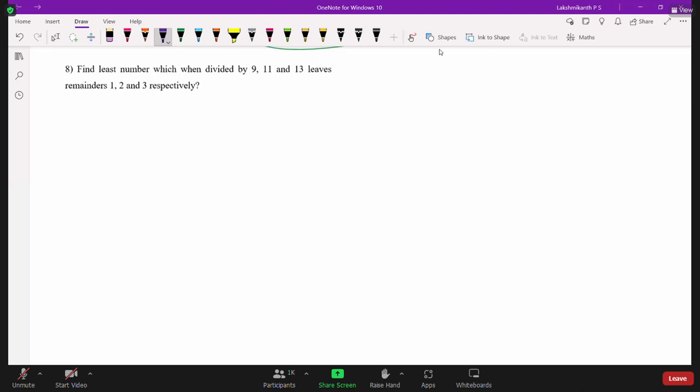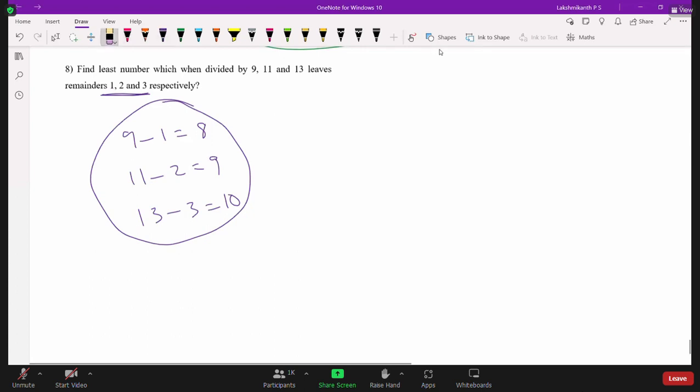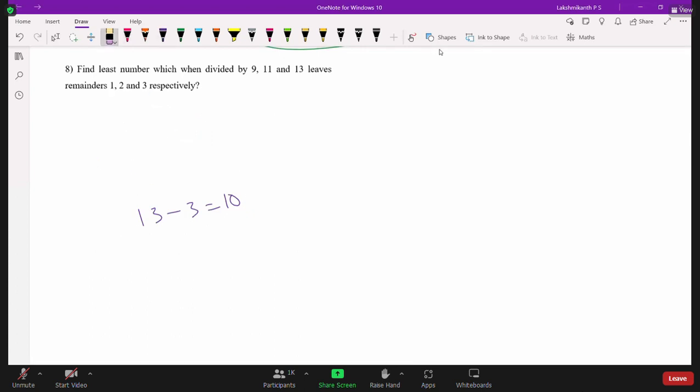When we look at this, the remainders are not the same, and you can see the differences: 9 minus 1 is 8, 11 minus 2 is 9, and 13 minus 3 is 10. All three are different. So how do we solve this kind of problem? We have different methods. We can use the congruence method, and we can also use the Chinese remainder theorem. But we need knowledge of congruences to understand the Chinese remainder theorem. Anyway, we can also solve it without those, by using the division algorithm.